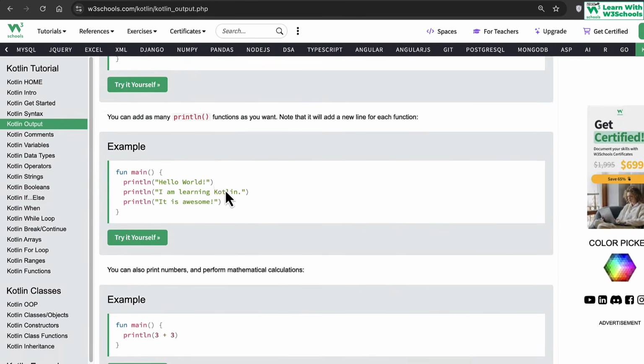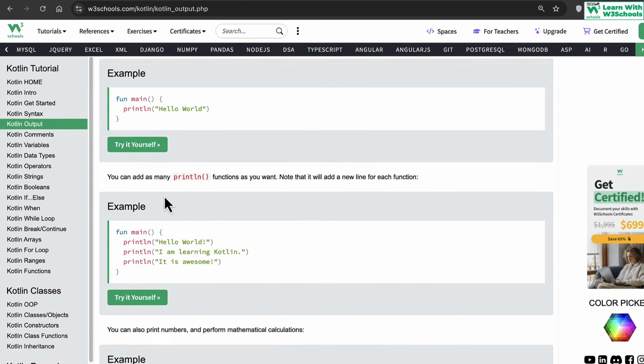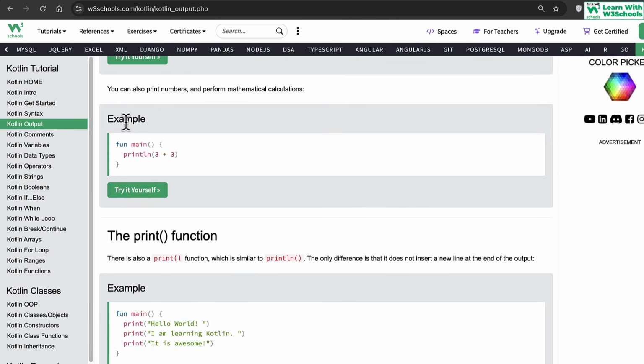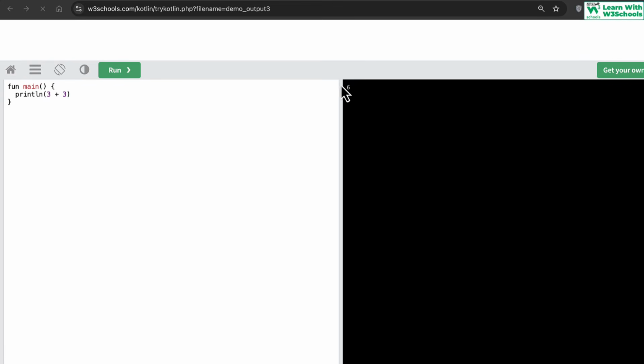Okay, so anyway, we skipped one thing from here. So print output, everything is fine. Yes, this one here says that within this you can print numbers as well. It's not only strings. You can write 3 plus 3, so it's going to do the mathematical calculation and then perform the operation here. So if you run the code, you would see that the output is 6, because 3 plus 3 is 6.